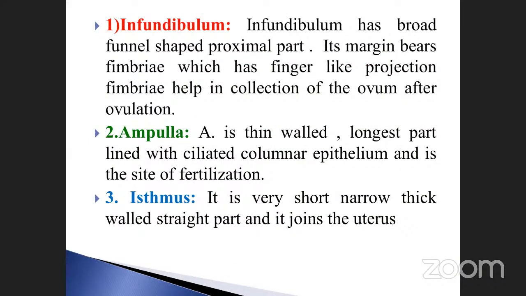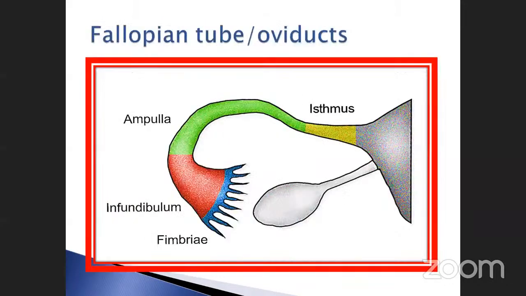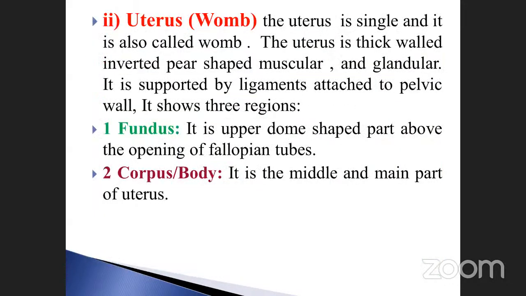structure and shape. The infundibulum is broad and funnel shaped. This is also asked many times, the funnel shape. Here the epithelium is ciliated columnar epithelium. The ampulla, and the isthmus is just the straight part that joins the uterus. These are very, very important things. So we discussed this part. Okay, this is the structure of the fallopian tube.